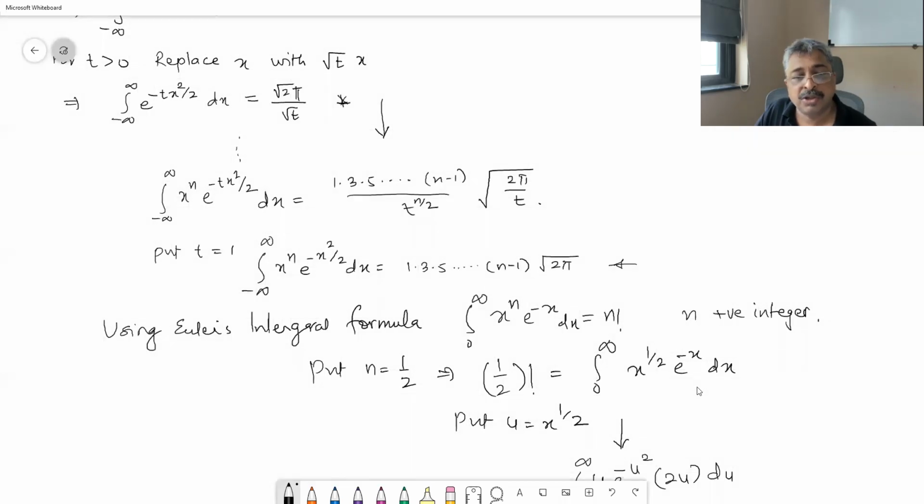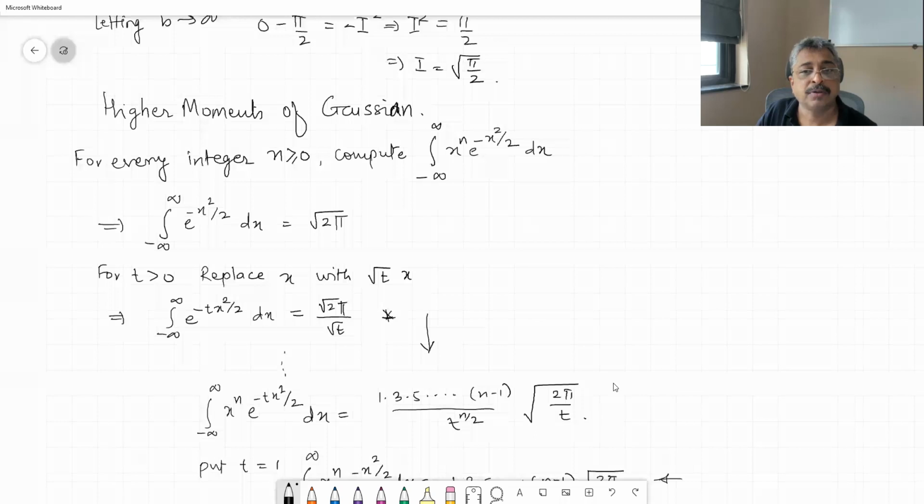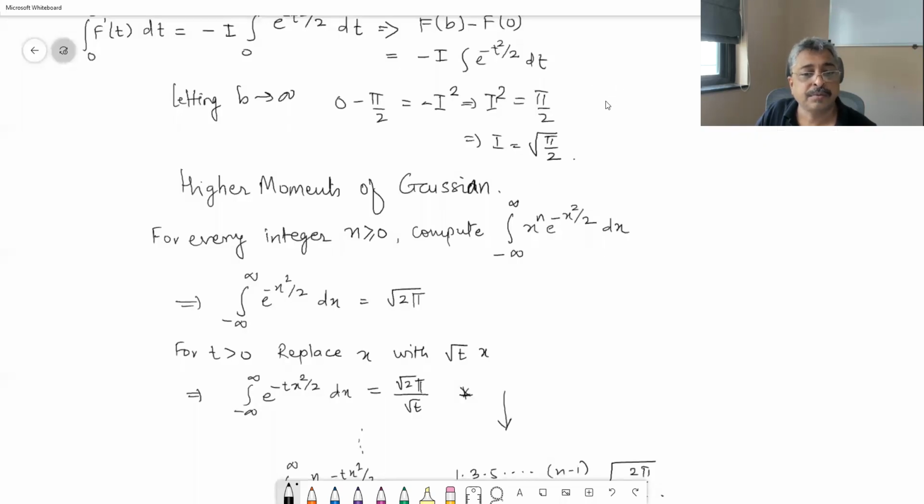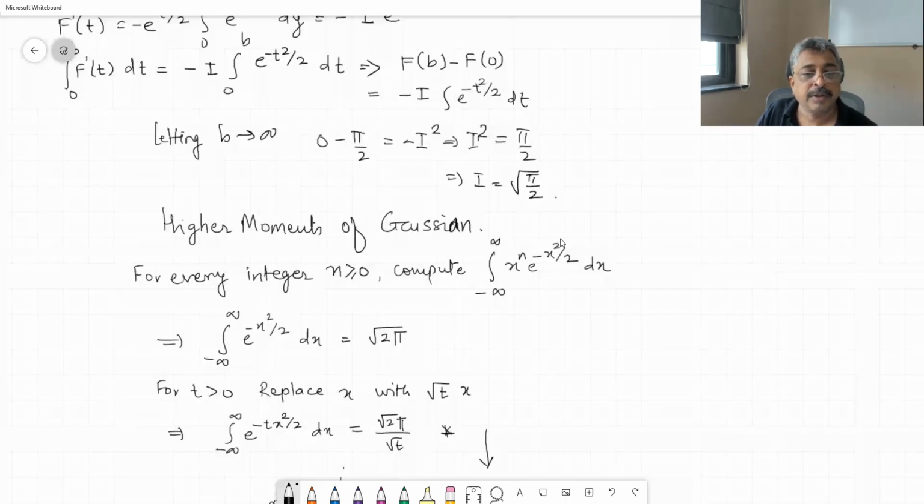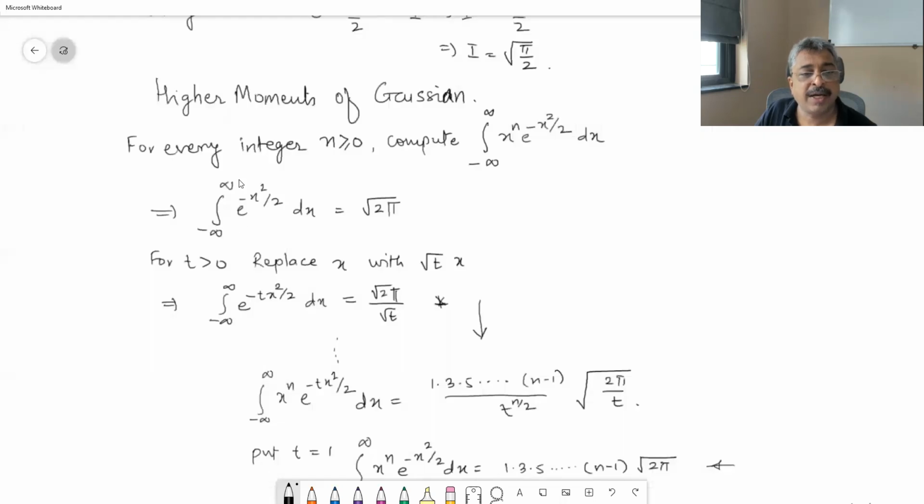Now I am searching for that Gaussian function. If this 2 pi is taken to the other side, the integral of that function from minus infinity to infinity dx is equal to 1. So over the entire x-axis, 1 upon root 2 pi times the integral from minus infinity to infinity of e raised to minus x square upon 2 dx is equal to 1. Why is this important in probability theory? Maybe very soon we will also learn probability.